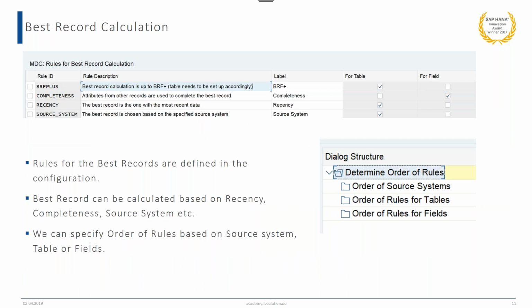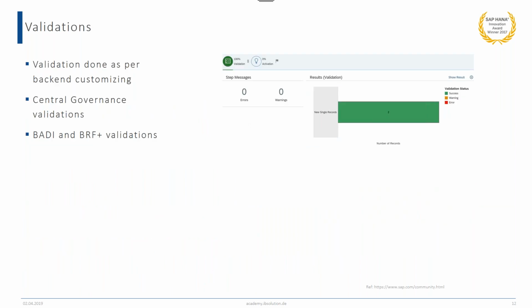So after the best record calculation, it is the validation step. In the validation step, all the validations which are done in the backend customizing are considered. So whatever the central governance validations, whatever validations we define in BRF plus or in the BADIs, all the validations are considered. And whatever result we get after the best record calculation is further validated as per the validations.